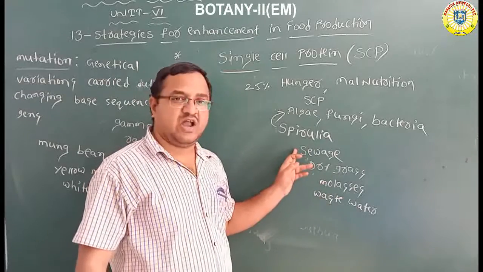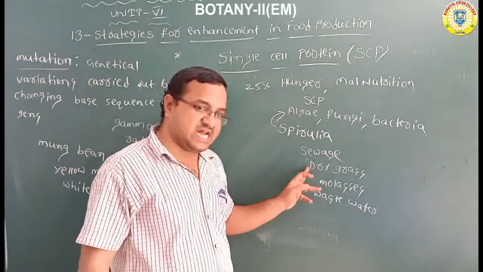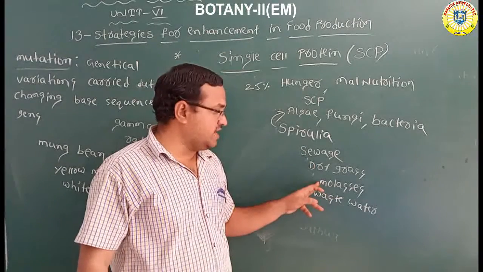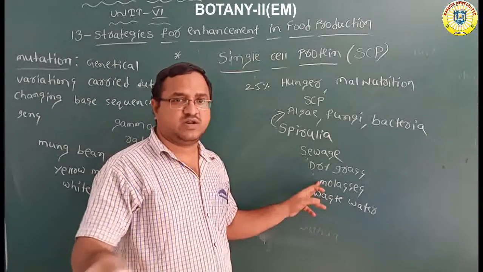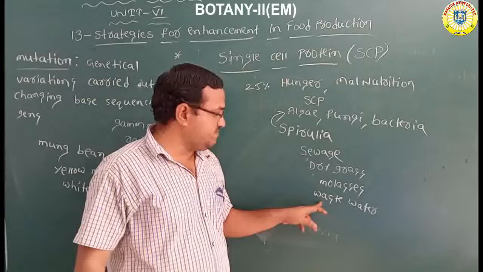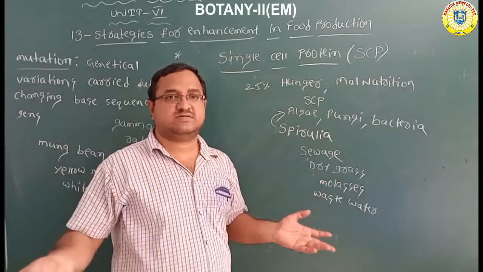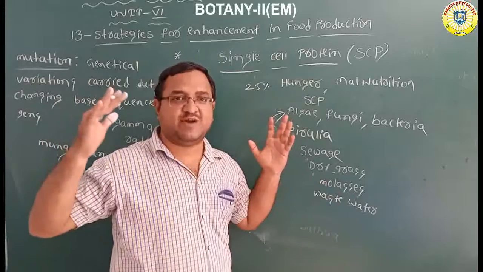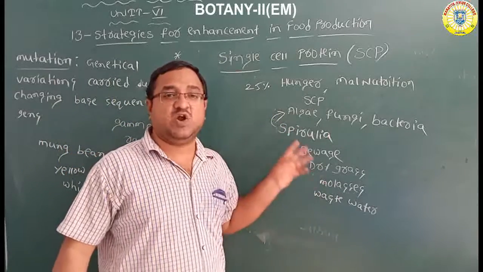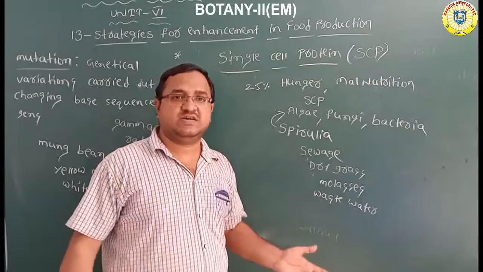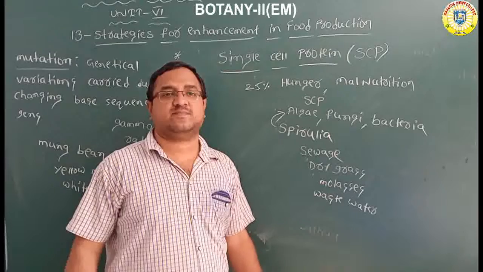Some spirulina will grow in sewage water, some on dry grass, some on molasses, which is a by-product of sugar extraction, and some on wastewater. They grow fast and serve as a food which is rich in proteins.